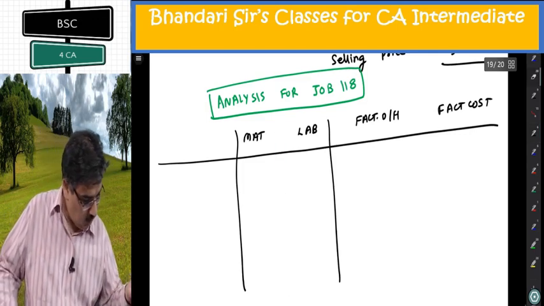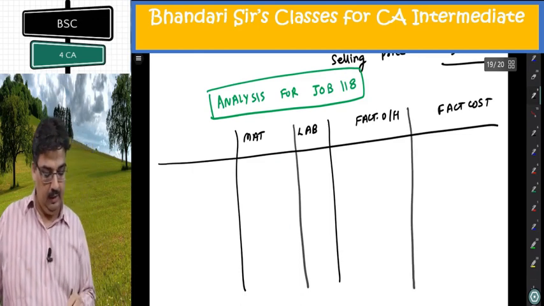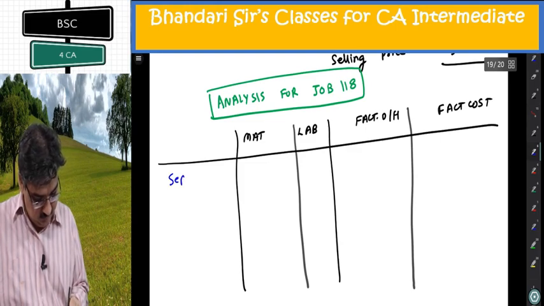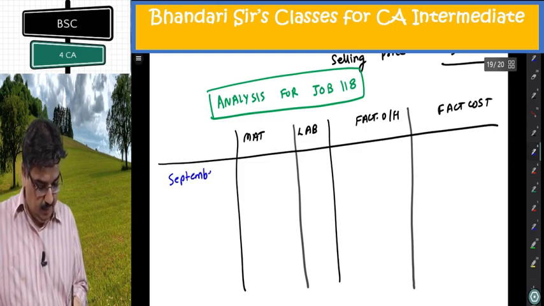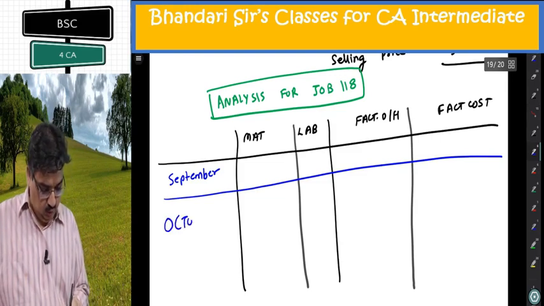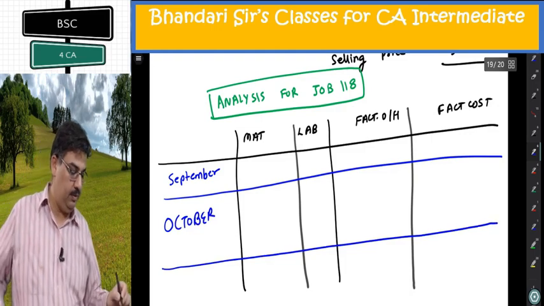Material has a little more adjustments. Let me get more space for material. September will not disturb; September is quite simple. October needs a little more analysis and adjustment.